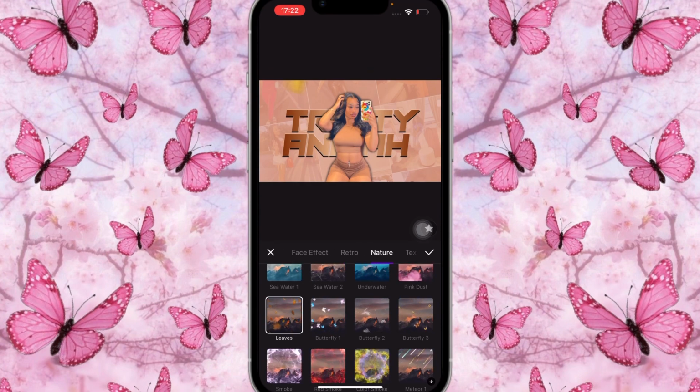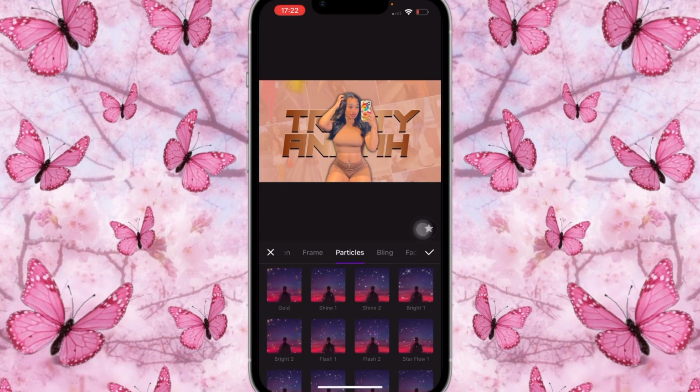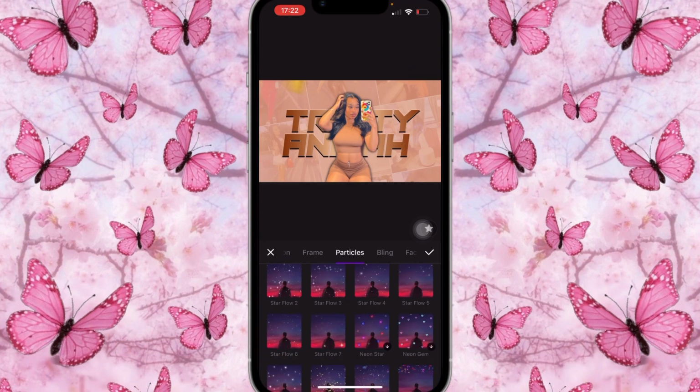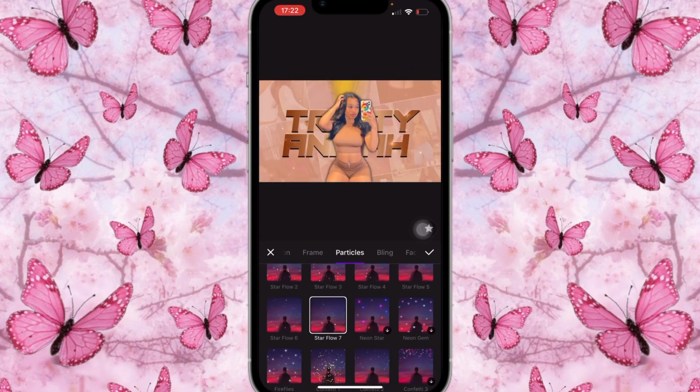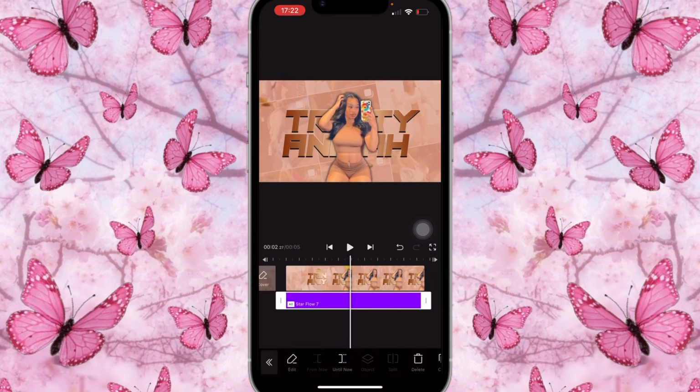Once that is done, we're going to go back onto particles and we're going to use a little bit of goldish shiny glitter, you know. So we're gonna click on star flow 7. So you're gonna click on that and you're gonna open it up all the way as well.